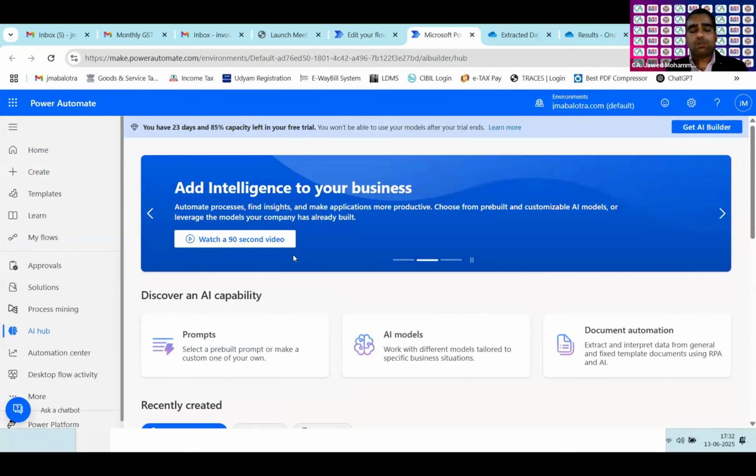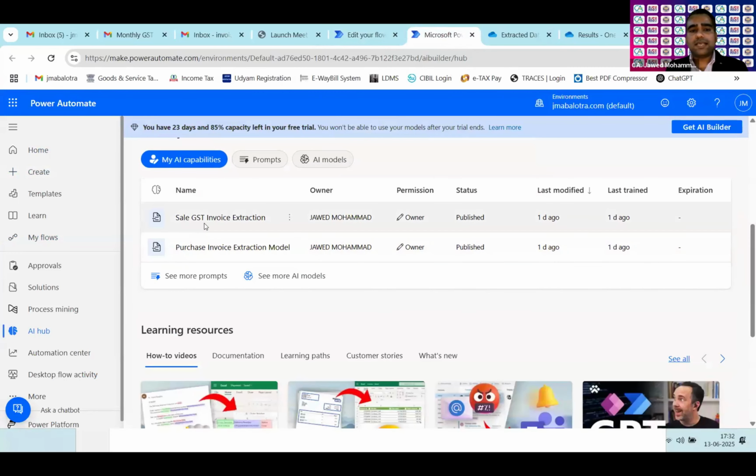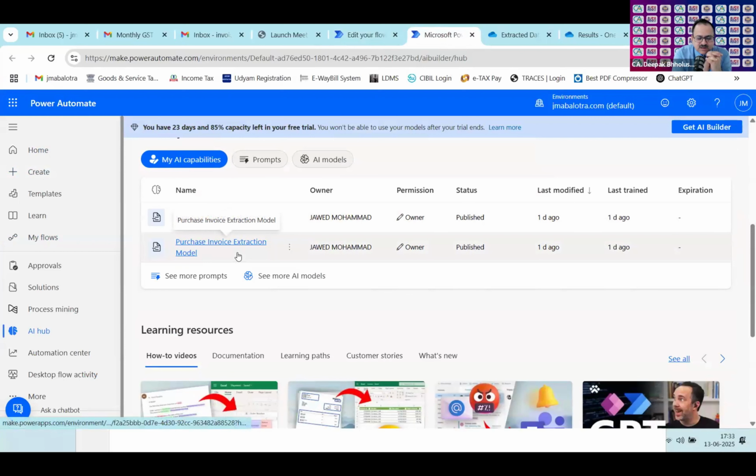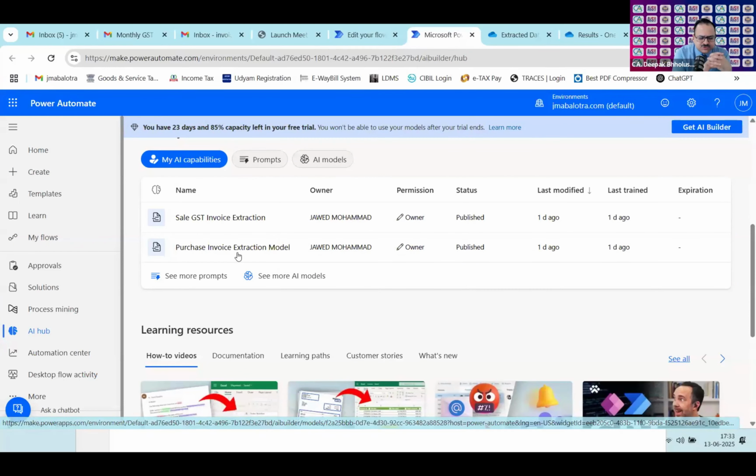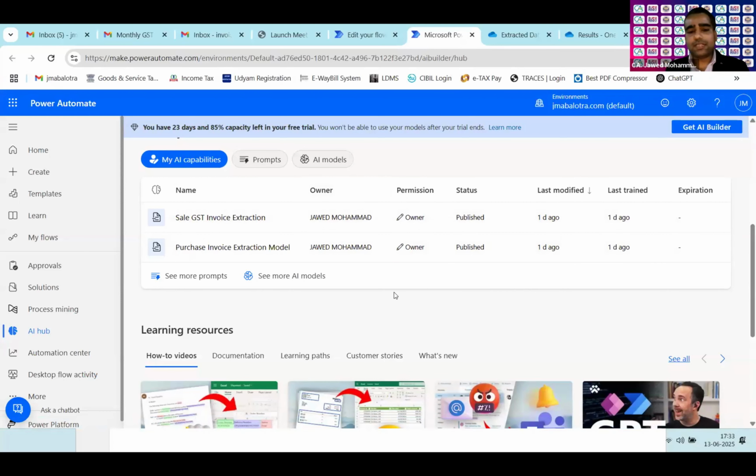These are the two models I've already opened. Say, Javed, if I'm not wrong, AI Hub is only available for premium customers, not for anyone else, right? Sir, it is available for a 1 month trial if I opt for the premium account, and it will not ask me to pay before my trial expires. So I am on the trial mode. Right. Okay, I've understood the process. Any other question, sir? These models can be retrained if we have different types of invoices.